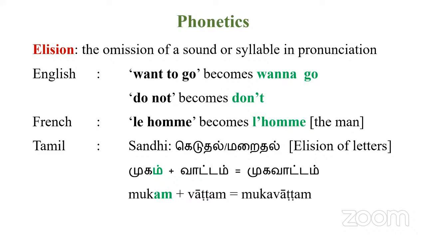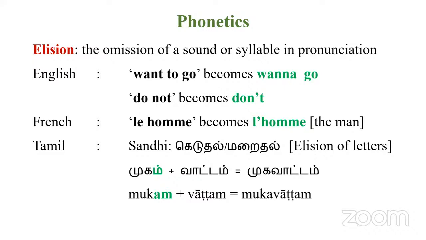It's also available in Tamil, where we have a concept called Sandhi. Sandhi is also available in other languages. And in Sandhi, we have this specific factor called elision of letters. Look at these two words here. We have a compound word, mugabottam, right? It refers to the tiredness we see in our face, a literal translation, the tiredness of a face.